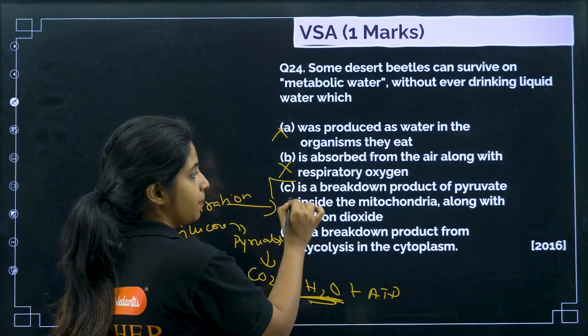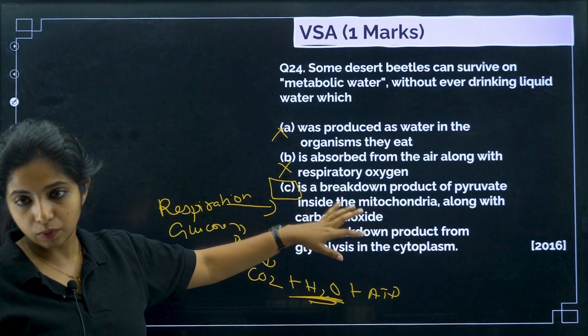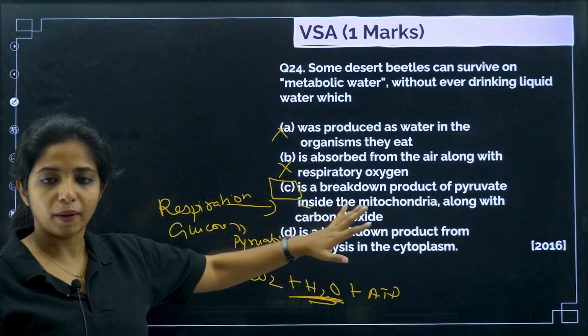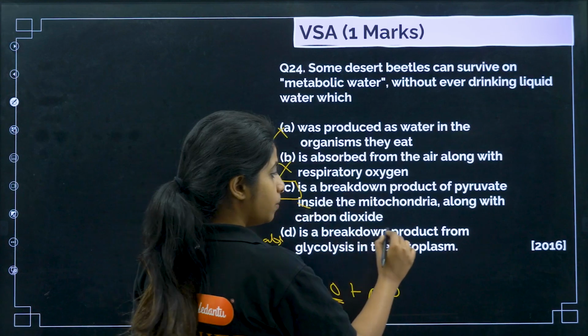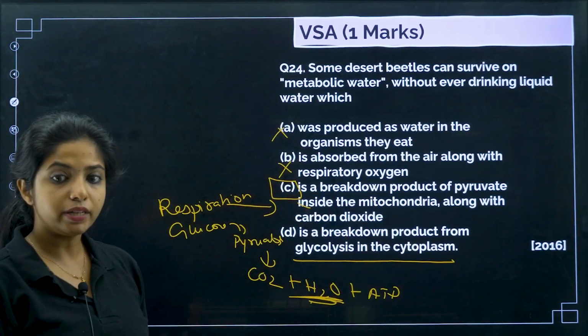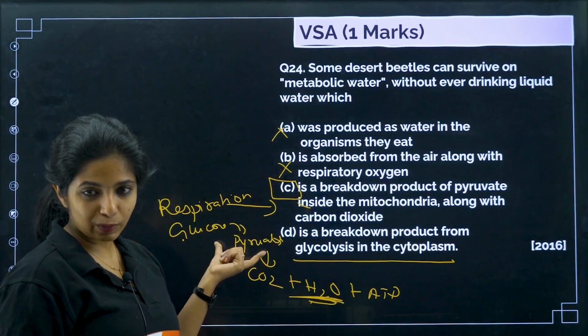So it is released when pyruvate breaks down inside the mitochondria along with carbon dioxide, and water is produced. Water is a breakdown product of pyruvate. Now, is it a breakdown product from glycolysis in the cytoplasm? No, my dear children. Glycolysis means glucose to pyruvate. What about the rest of the reaction?